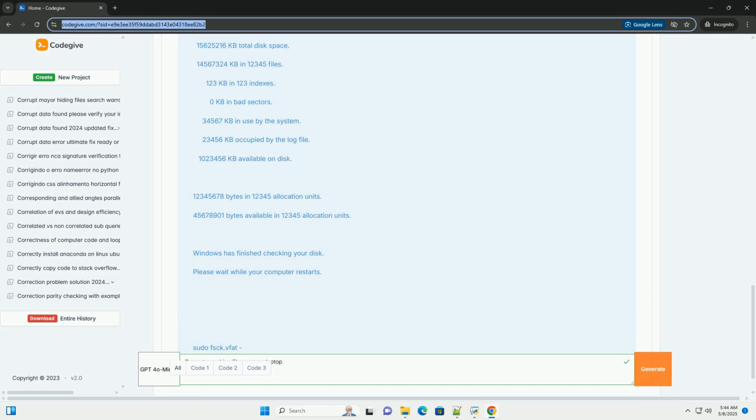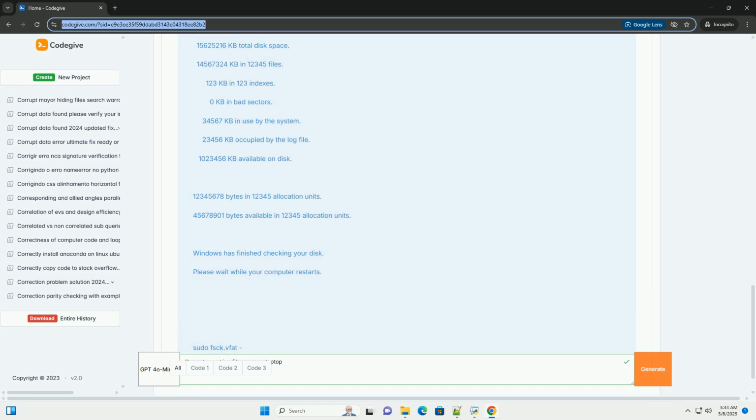5. Choose file system type. Select the file system type, for example FAT/NTFS/HFS+/ReiserFS. If you're unsure, select whole disk. 6. Choose recovery location. Select a directory on your laptop's hard drive where you want to save the recovered files. 7.